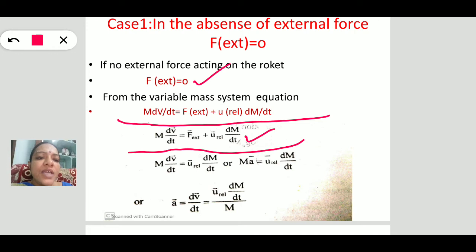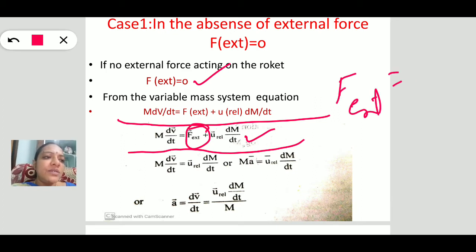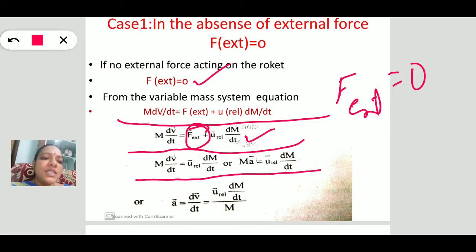In this, we are substituting F external, the external force acting on this system, as 0. F external is equal to 0. On substituting, the equation changes into this. See this equation: M dv by dt is equal to relative velocity u into dm by dt.